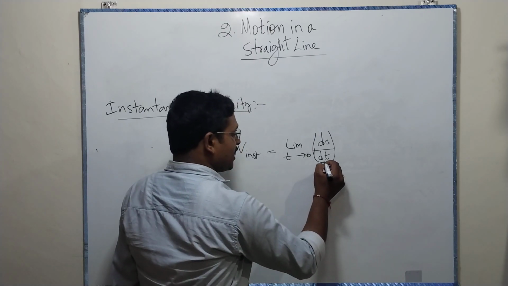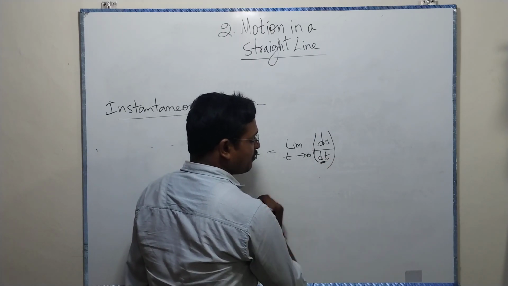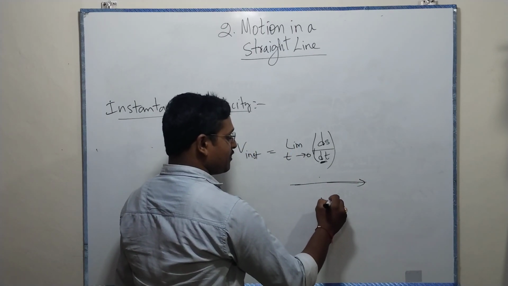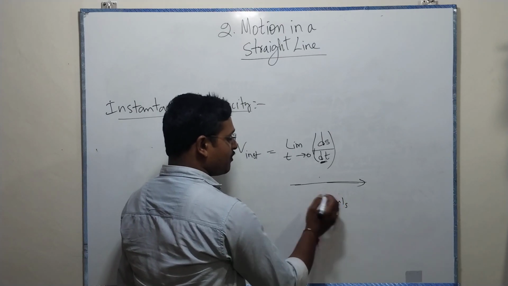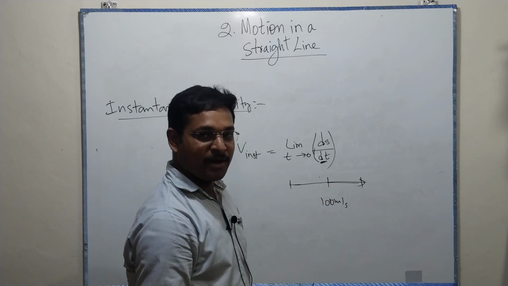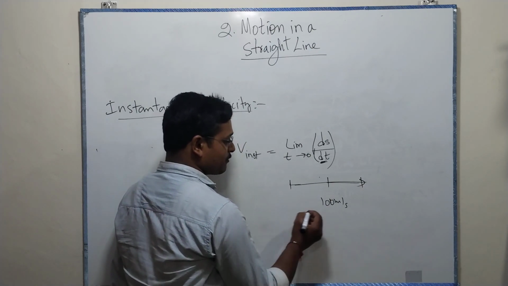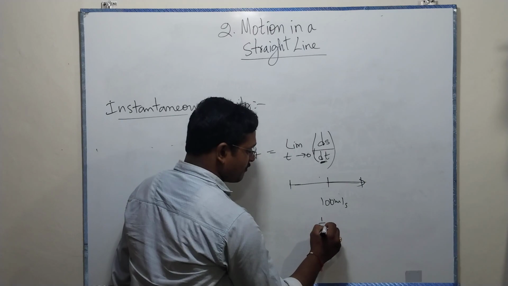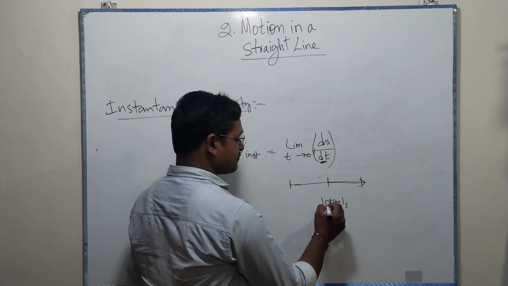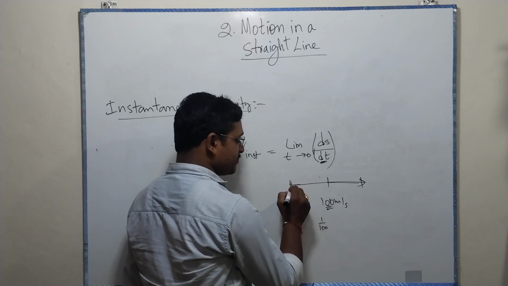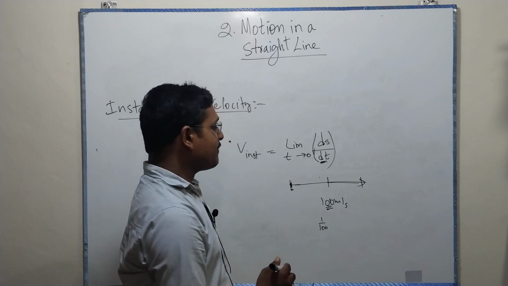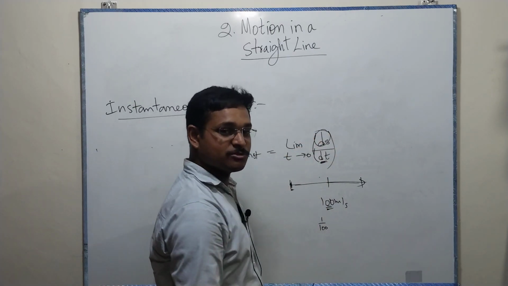Now, if t is becoming smaller and smaller, for example, a particle is moving in a straight line with 100 meters per second. In 1 second it can cover 100 meters, and in another second it can cover 100 meters. Now if I take milliseconds, I can make 100 parts of it. Now what happens? It will be 1 meter per second. Again, if I go to micro, it becomes even smaller. That means the displacement also becomes small.